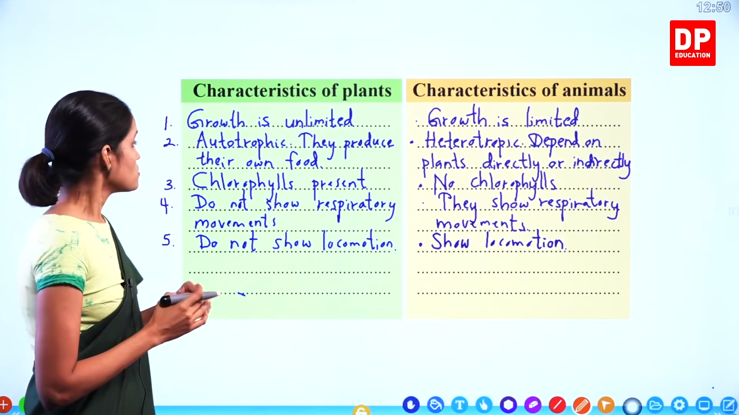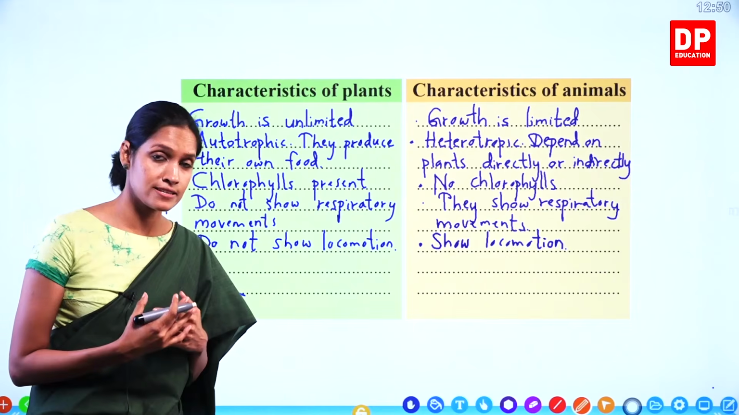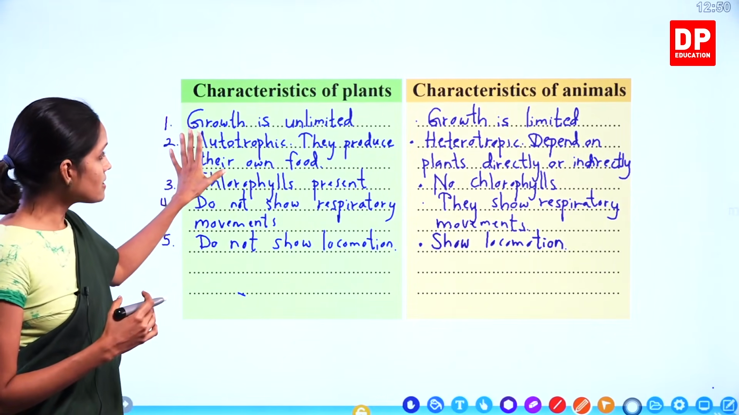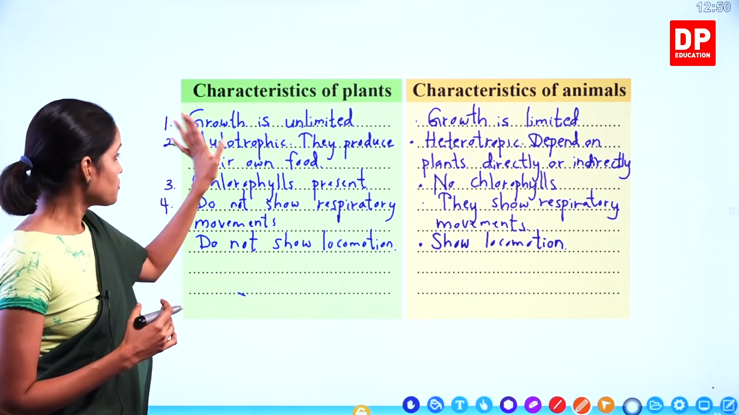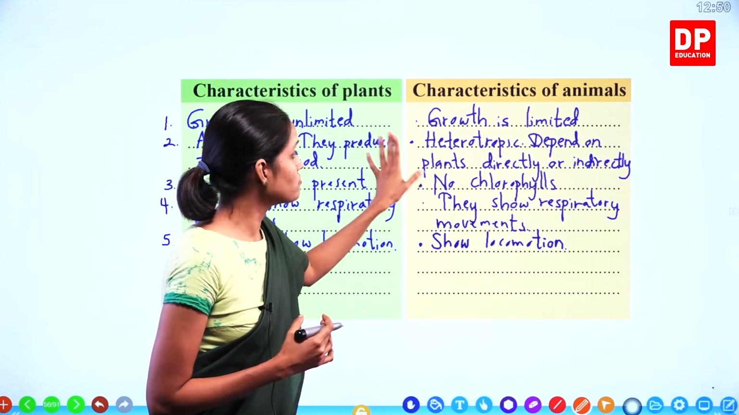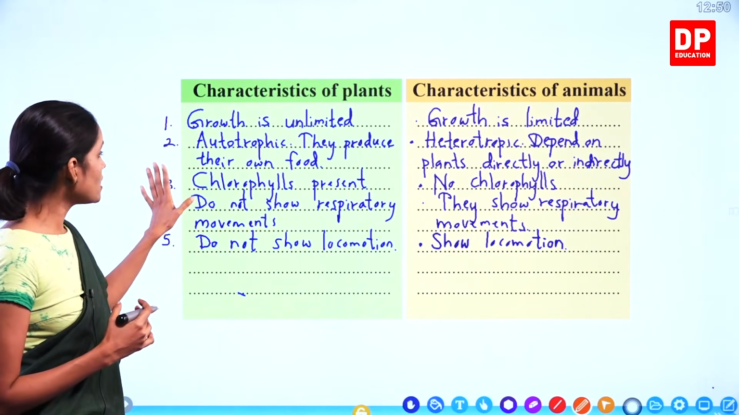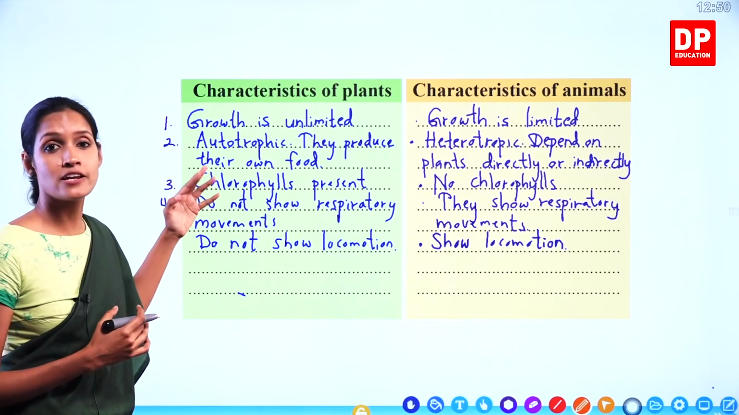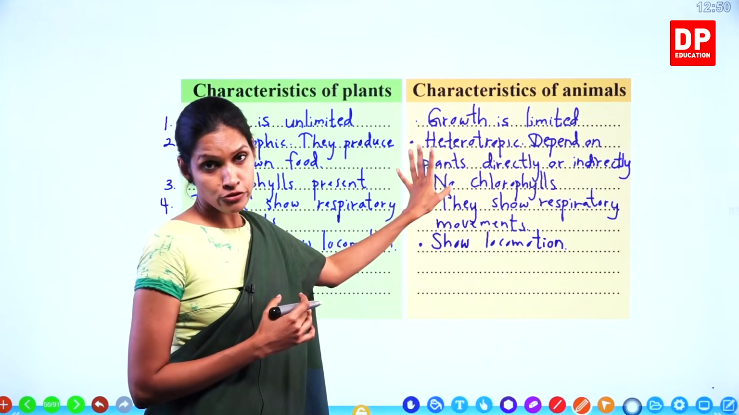Right, children? So these are the differences between plants and animals based on the different characteristics among living beings. Okay, children? Plant growth is unlimited, animal growth is limited. And plants are autotrophic, therefore they produce their own food, but animals are heterotrophic, therefore they have to depend on plants directly or indirectly. And number 3, plants have chlorophylls. That is why, because of the presence of chlorophylls, plants can show photosynthesis. Plants can produce their own food. But animals, they don't have chlorophylls.